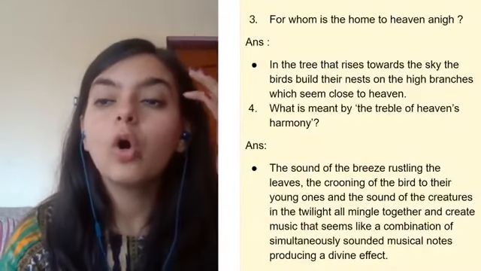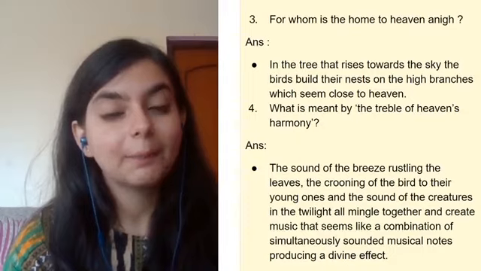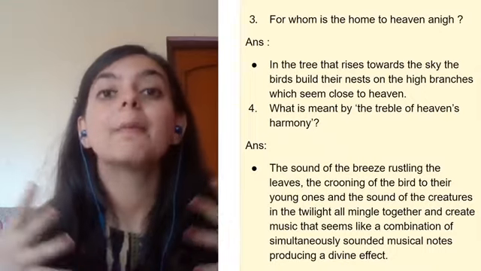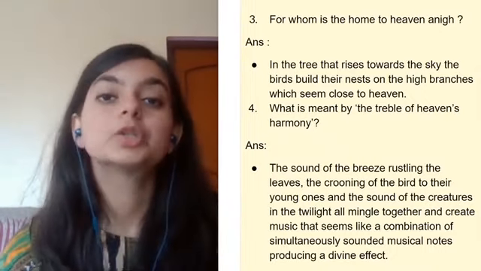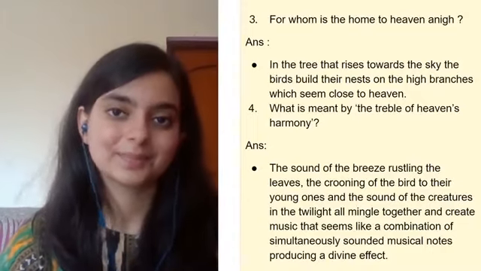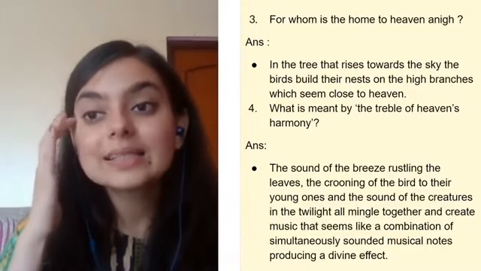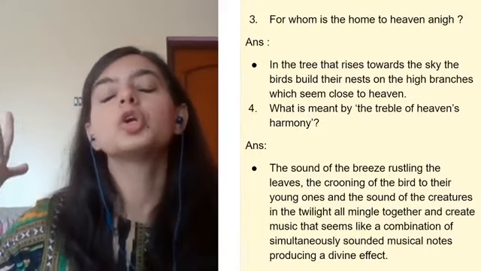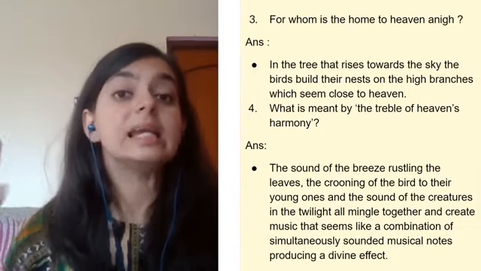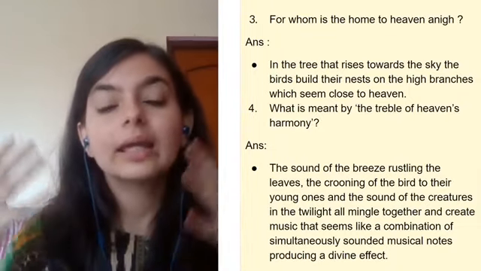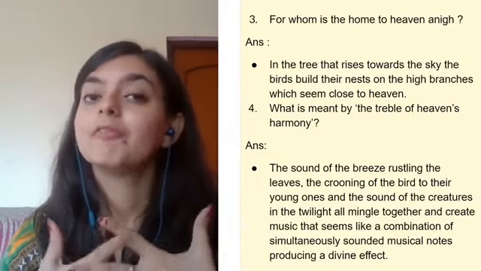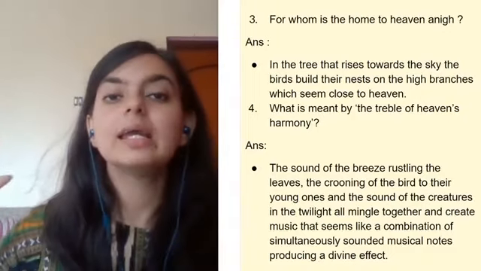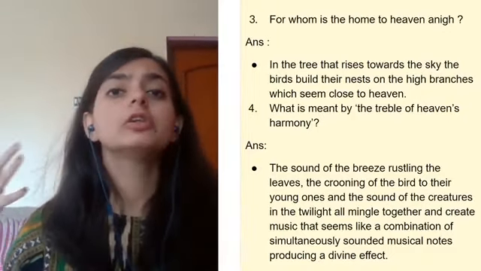For whom is the tree the home of heaven and earth? In the poem you have already read that the tree provides habitation to the animal world, to the birds, to the human world, right? The tree rises towards the sky, growing from a small sapling into a huge tree with a thick trunk and leafy branches. In those trees, what do the birds do? Where will the birds build their nests? They build their nests in those lovely, huge, powerful, strong trees.